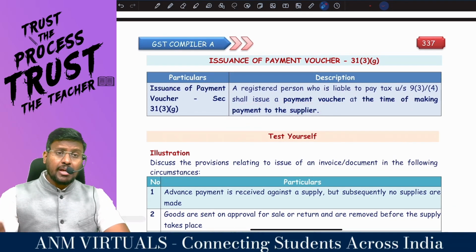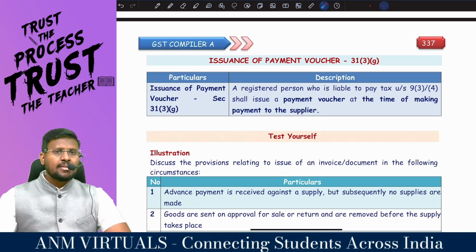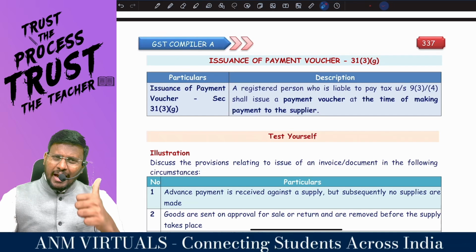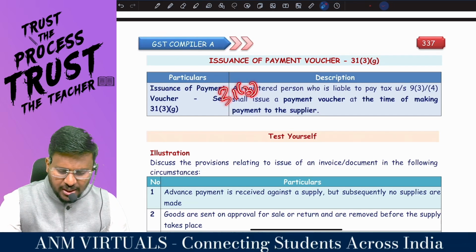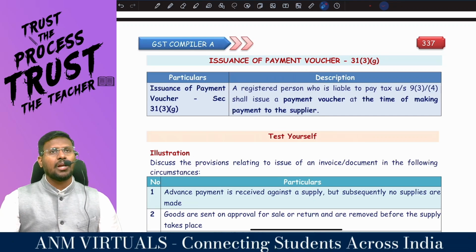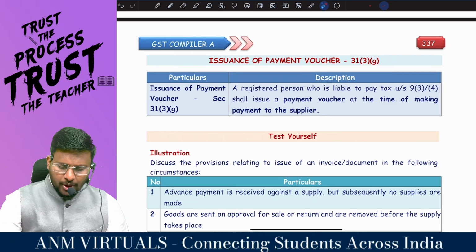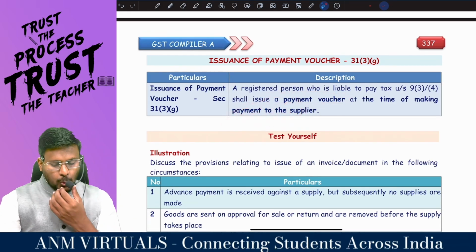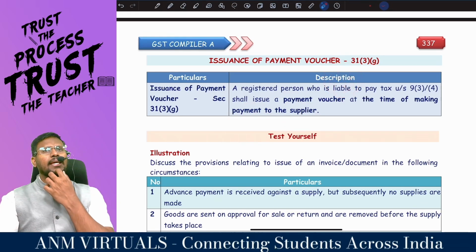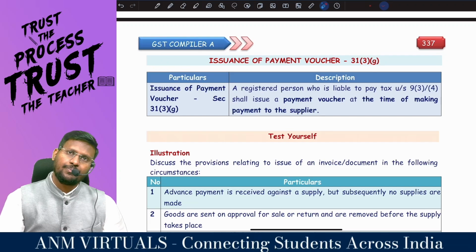For example, if you are making payment to the GTA, sir, first you are entitled to issue the invoice as per section 31 subsection 3 clause F. And once you make the payment to that guy, you have to issue another document called as what voucher? Payment voucher. As per 31 subsection 3 clause G. So, F and G is based on 9.3 and 9.4. Appreciating, sir?